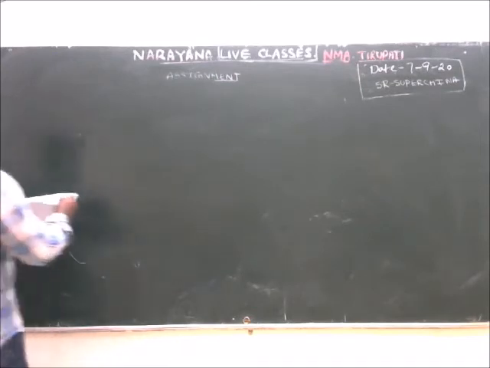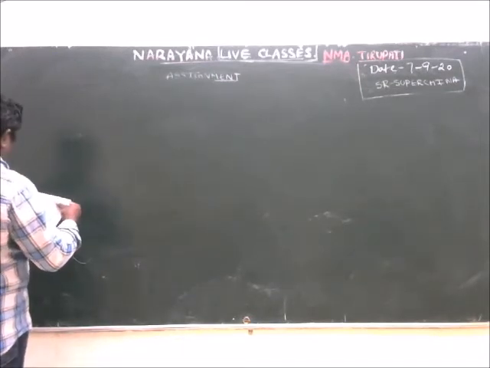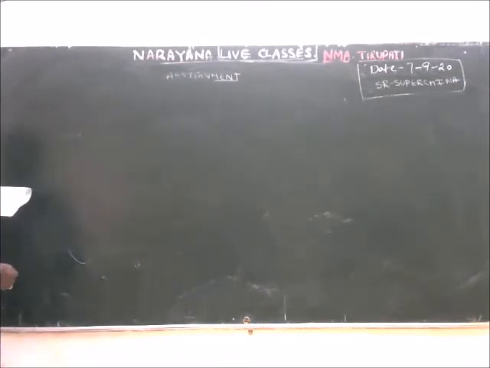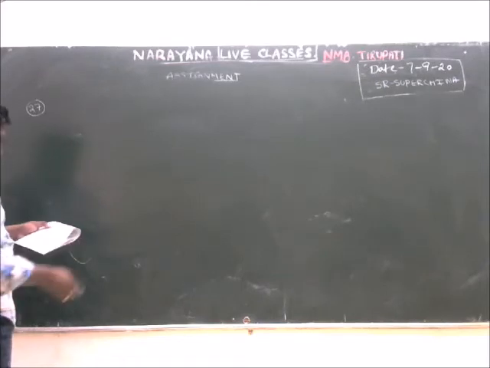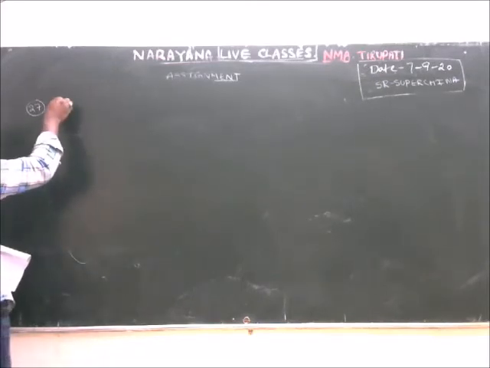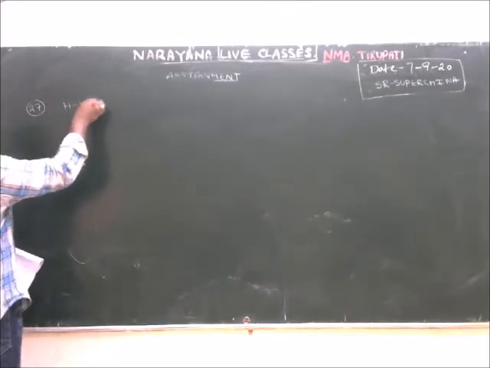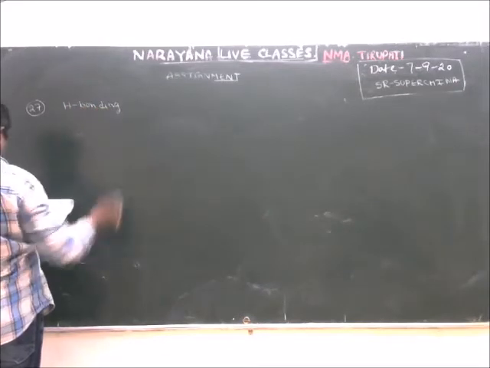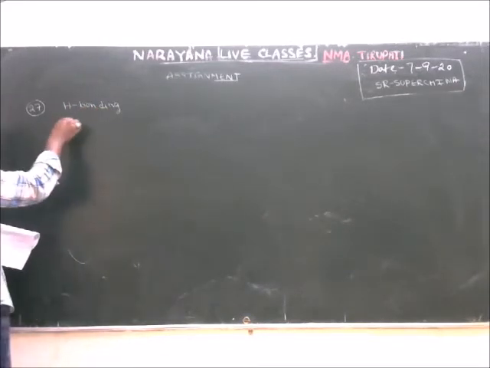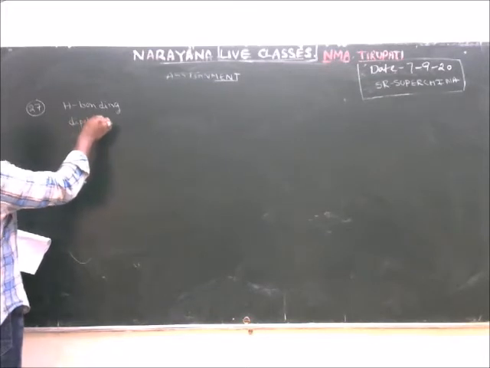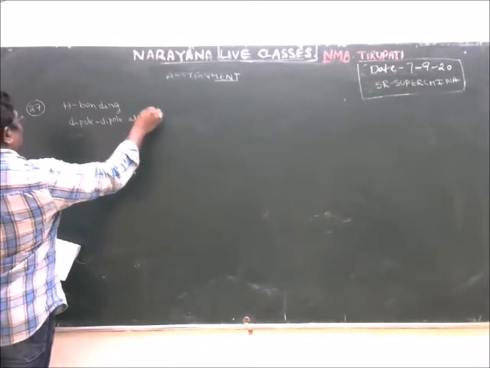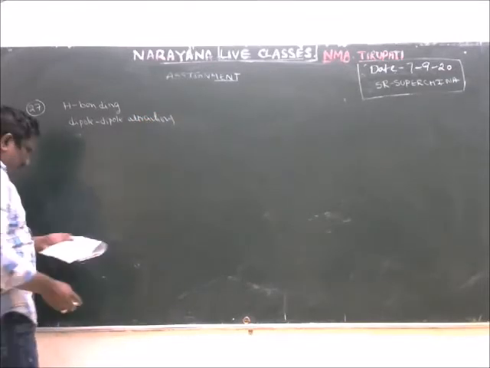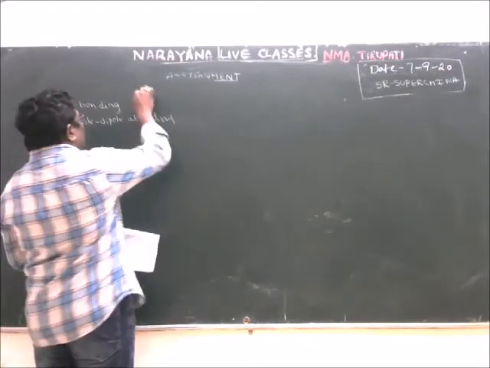Now see question number 27. The boiling point of alcohol is generally high due to hydrogen bonding, and hydrogen bonding is also one type of dipole attraction. So the answer is 3, both 1 and 2.